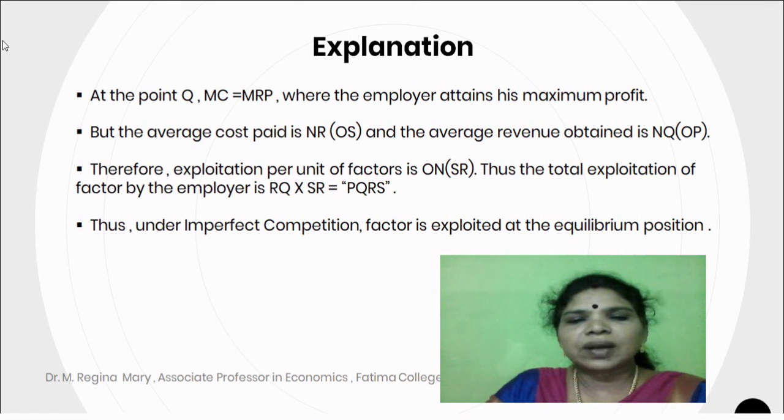Therefore, the exploitation per unit of factor is RQ. Thus, the factor is exploited equivalent to the amount PQRS, which is obtained by RQ into SR. Thus, under imperfect competition, the factor is exploited at the equilibrium position.